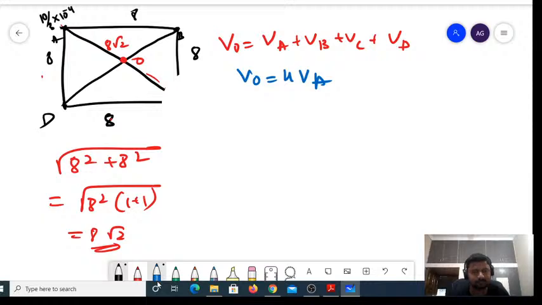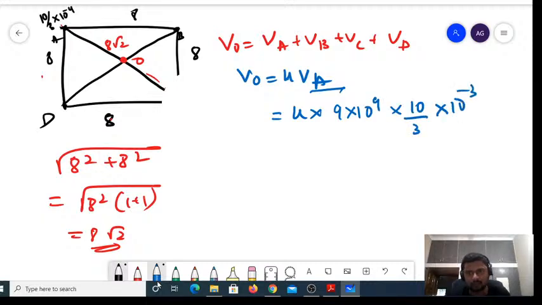Simple. Now, 4 into K value 9 into 10 power 9 into Q value 10 by 3 into 10 power minus 9 divided by the distance, which is 4 root 2.